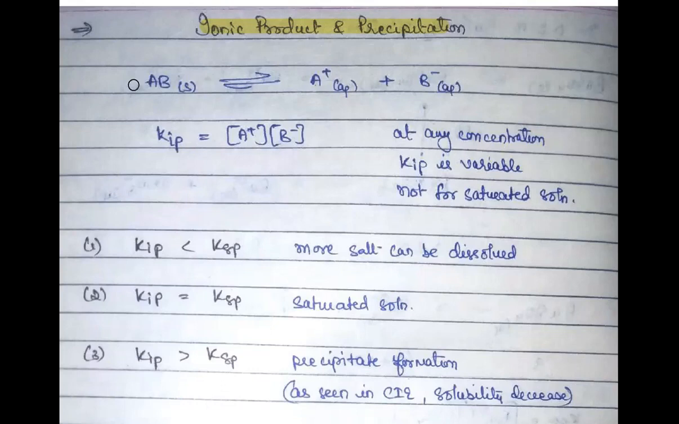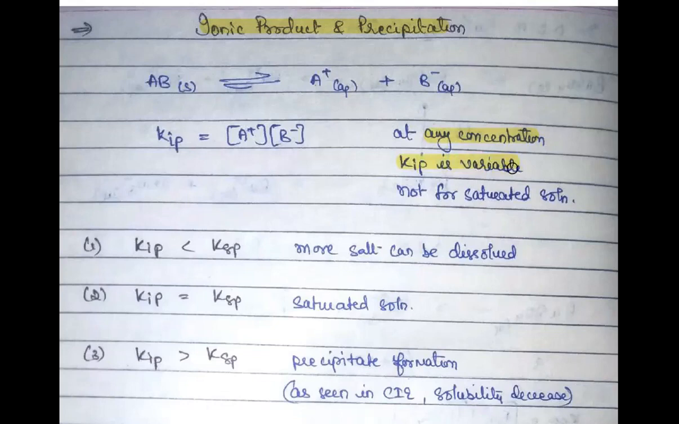So again, take the same kind of a thing because your salt is a sparingly soluble salt. So all of it will not be dissolved. Only some amount of it will be dissolved. And whatever amount is dissolved, it will further dissociate into A plus and B minus ions. But this time I am considering this at any concentration and not just on the equilibrium state.